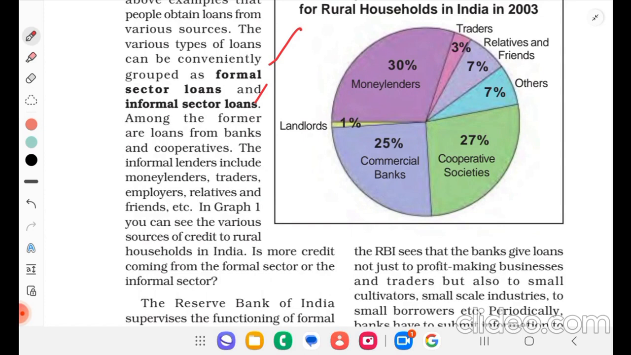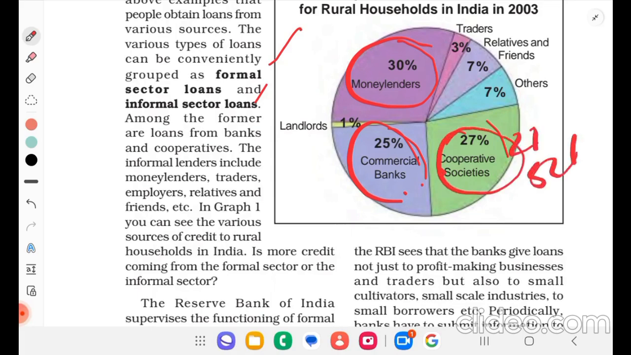In graph 1, you can see the various sources of credit to rural households in India. Is more credit coming from the formal sector or the informal sector? So moneylenders 30%, commercial banks 25%, and cooperatives again 27%. Around 52% is from the formal sector.